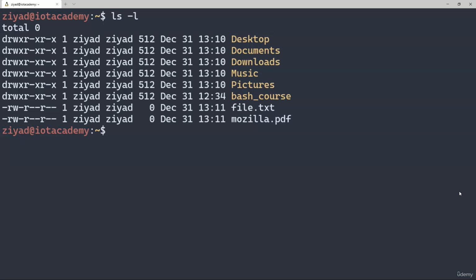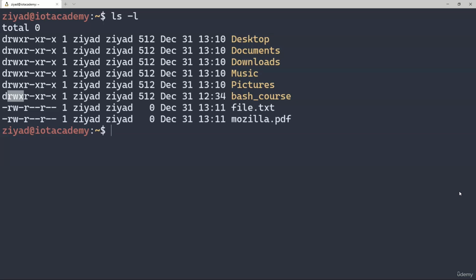The first character stands alone, and the remaining 9 are broken up into 3 sets of 3. The first character is either a hyphen or a D. If it is a hyphen, which is this minus sign, then the entry is a file. If it is a D, then the entry is a directory, i.e. a folder.